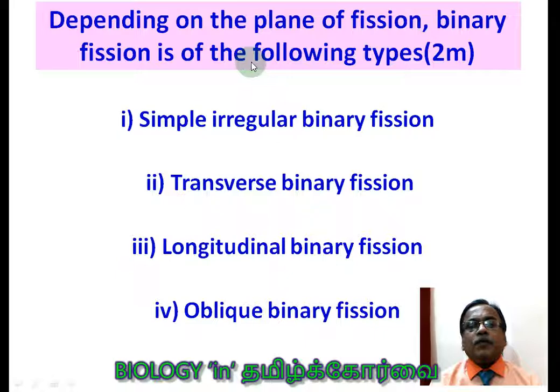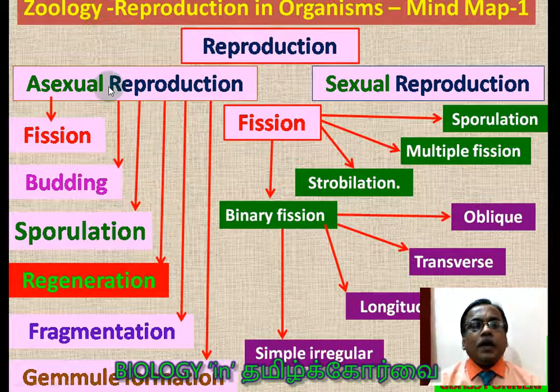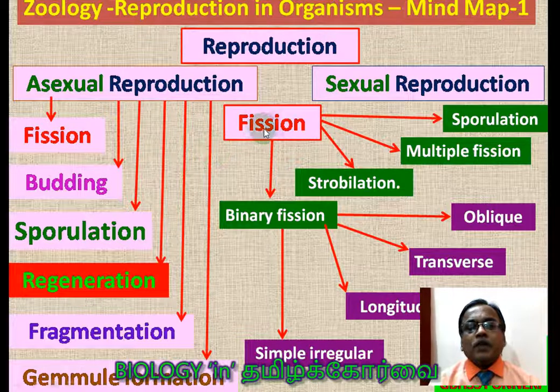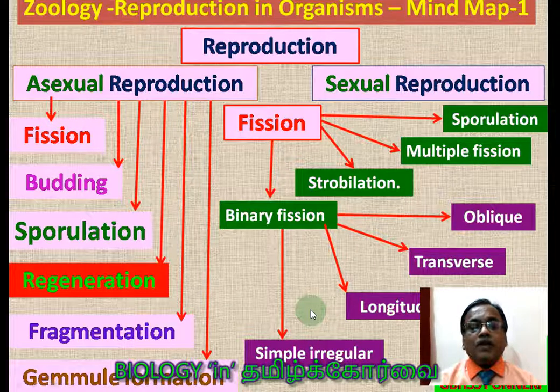Binary fission is of the following types. Again 2 mark: what are the various types of binary fission based on its planes? Likewise, the question can be asked. Simple irregular binary fission, transverse binary fission, longitudinal binary fission, and oblique binary fission. So these are the 4 types of binary fission. And here where we are now exactly, asexual reproduction types we learned, fission we learned, binary fission 4 types we are going to learn. So now and then you have to refer where you are exactly, because a lot of methods are given one after the other.